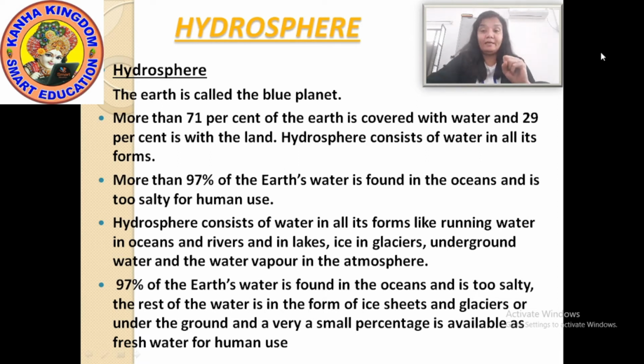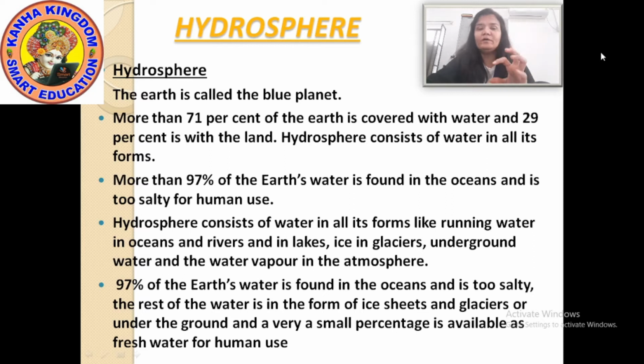I repeat again, hydrosphere consists of all the water forms. Don't count hydrosphere only with rivers and lakes and ponds and oceans and seas. No. It is all the water forms. All the water forms means whether it is the solid form of water, that is ice, whether it is the gaseous form of water, that is water vapor, or whether it is found in any of the lakes and rivers.